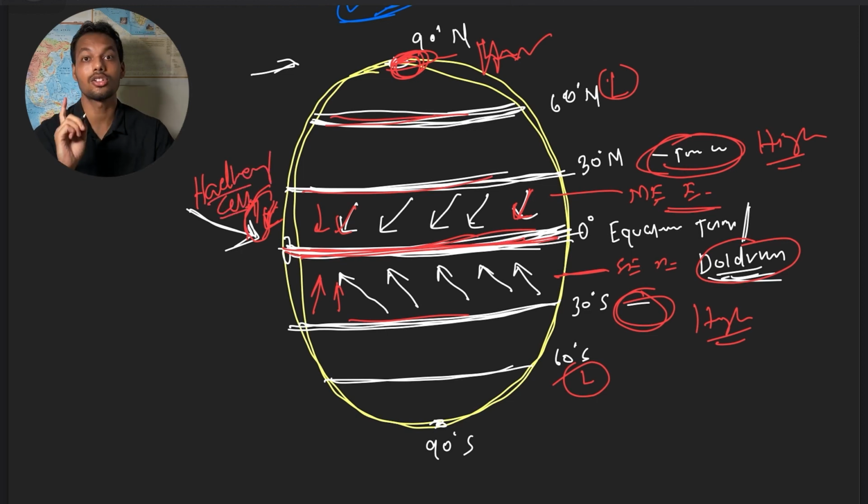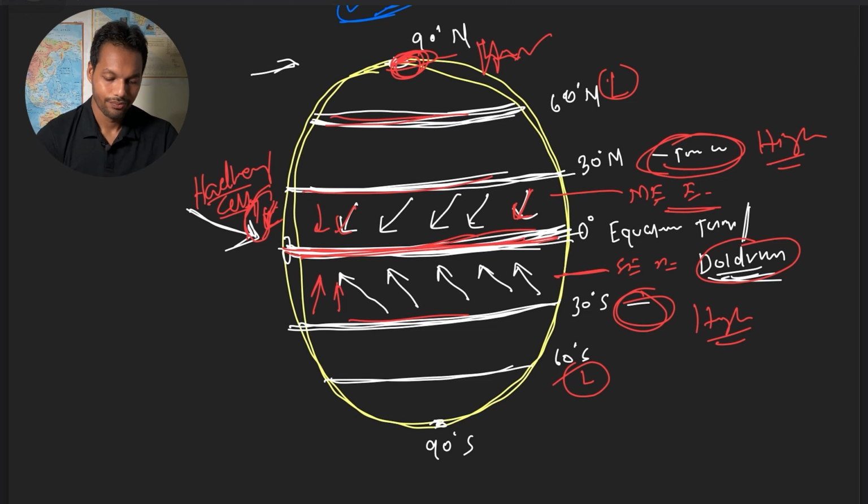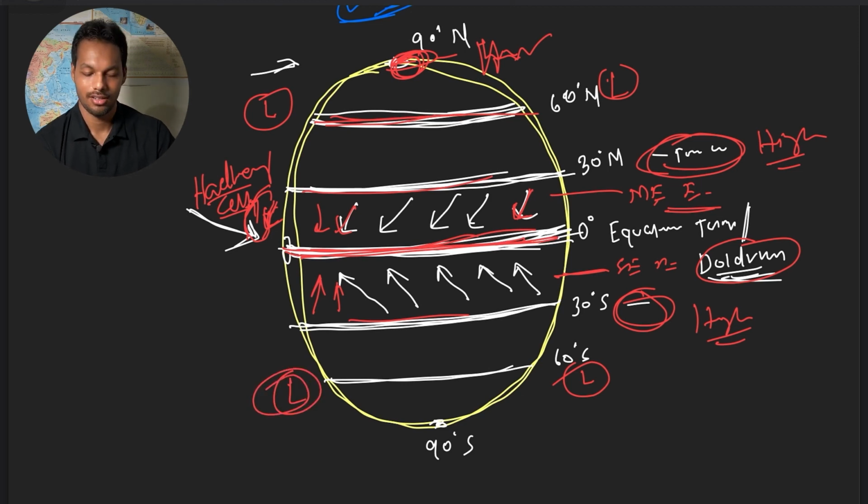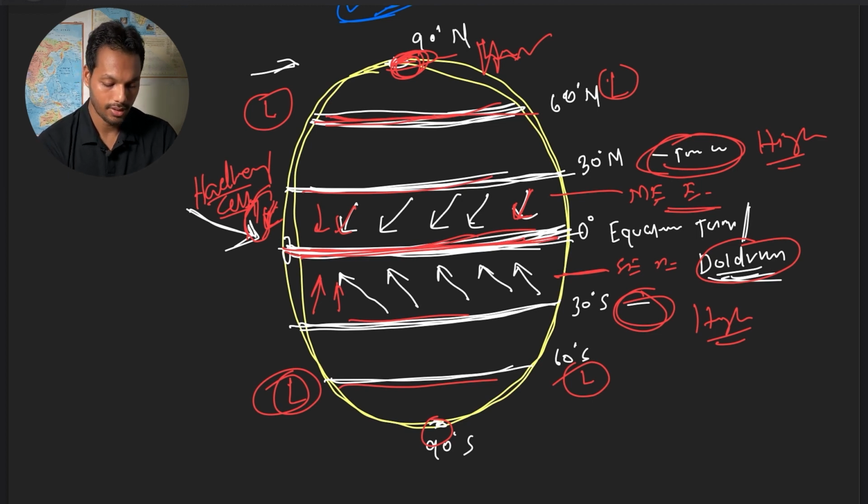This is called Hadley cell. Now again here is low pressure, this temperate region. Here is another low pressure belt. Because here is high, so this temperate region is low pressure belt, right? So as here there is low pressure belt, see this is Hadley cell, right? This is Hadley, this is Hadley.